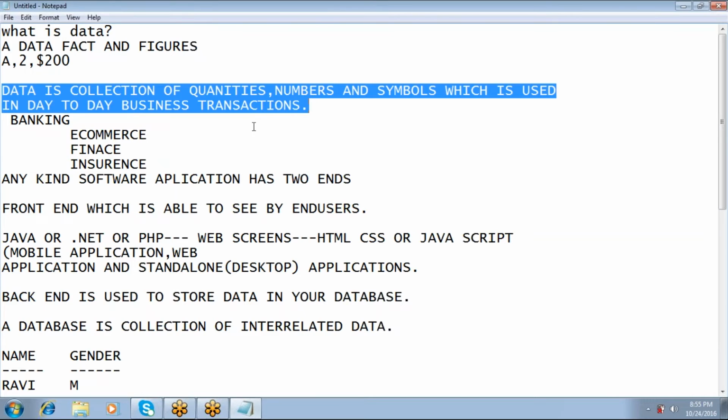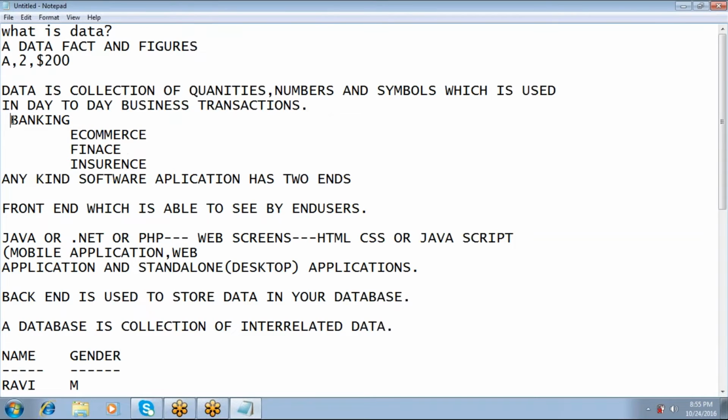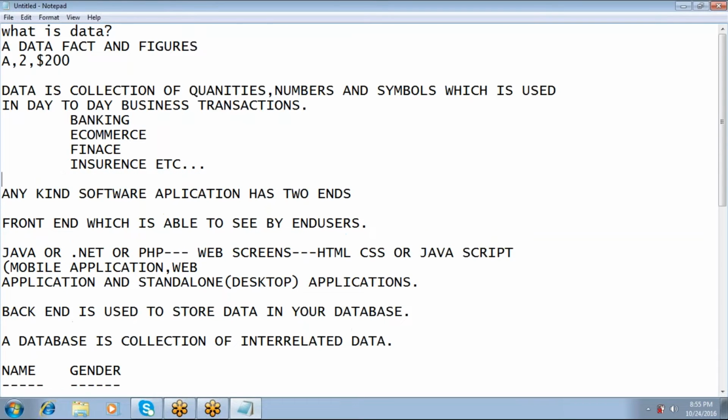The business transactions may happen in the banking sector, e-commerce, finance, insurance and many more.